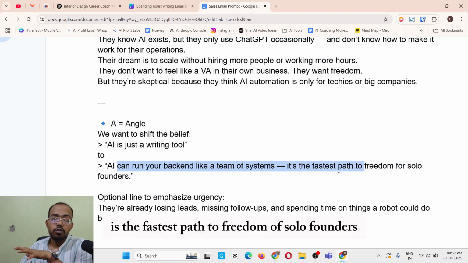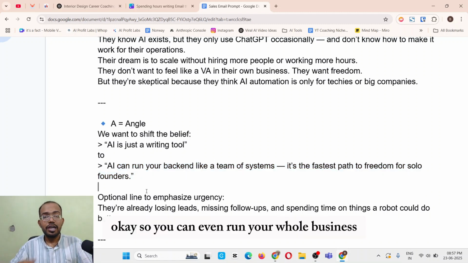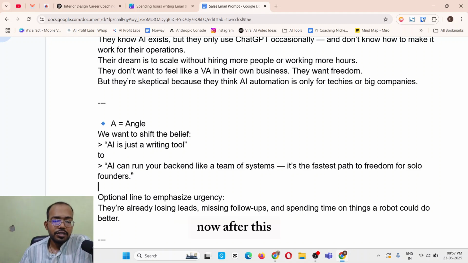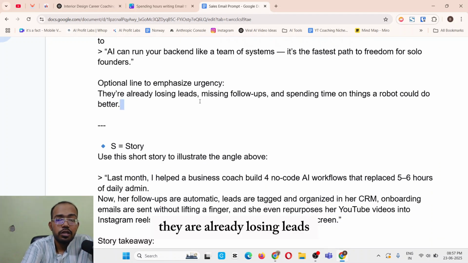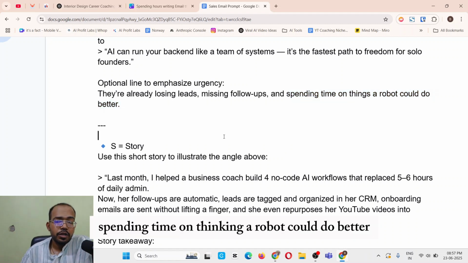Is the fastest path to freedom of solo founders. You can even run your whole business being a solo with the help of AI. Even you can do this. Now, after this, an optional line to emphasize urgency: they're already losing leads, missing follow-ups, spending time on things a robot could do better.